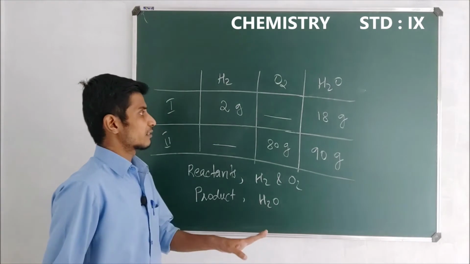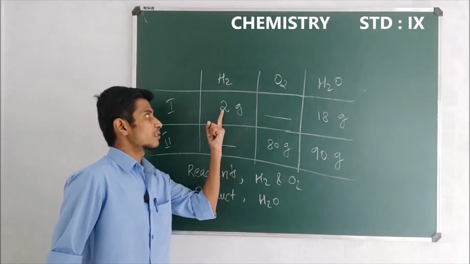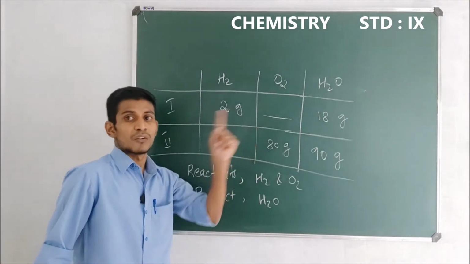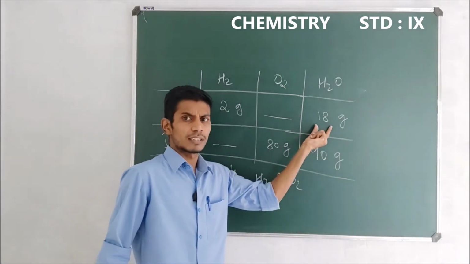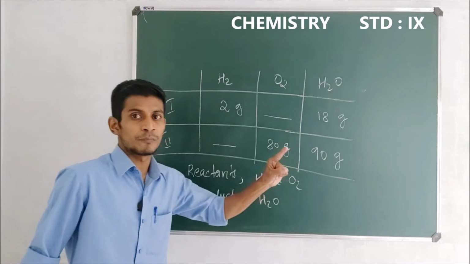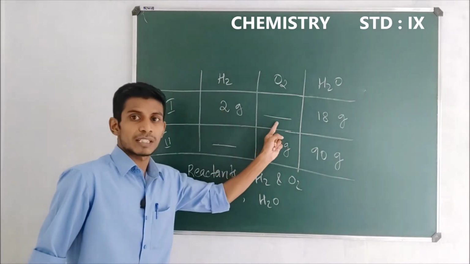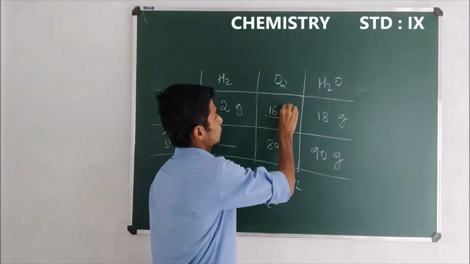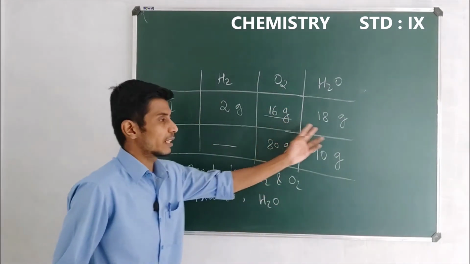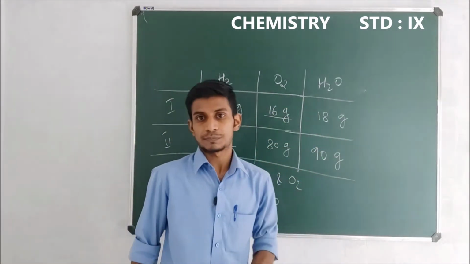So in the first case, while adding the masses of hydrogen and oxygen, we must get the mass of water, and here the mass of water is 18 gram. Very good. So 2 gram hydrogen must combine with 16 gram oxygen. Then only we will get 18 gram of water.